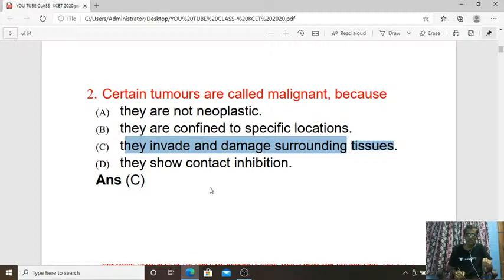This is a spreading type of cancer. So the answer for the second question is C.